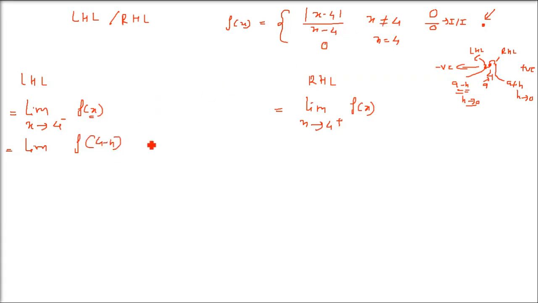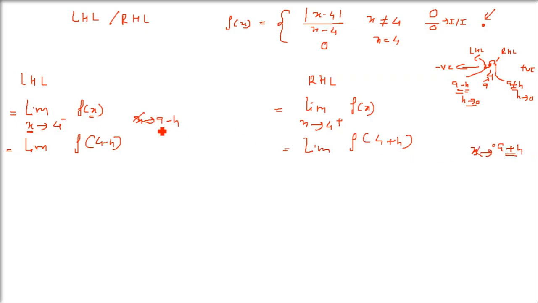4 is a, 4 minus h. That is a point which is just previous to 4. Here we have a plus h. That is a point which is just after 4. So when we replace x with 4 minus h, or with a plus h, x has been replaced by a plus h and a minus h. We will not talk about x now. We will talk about h now.